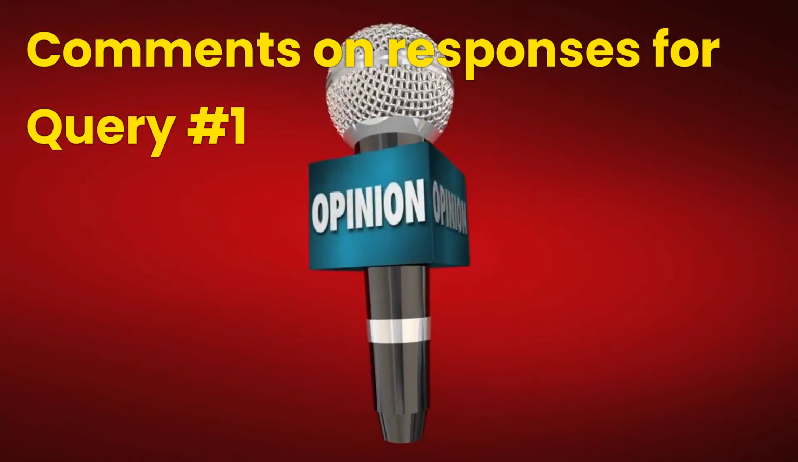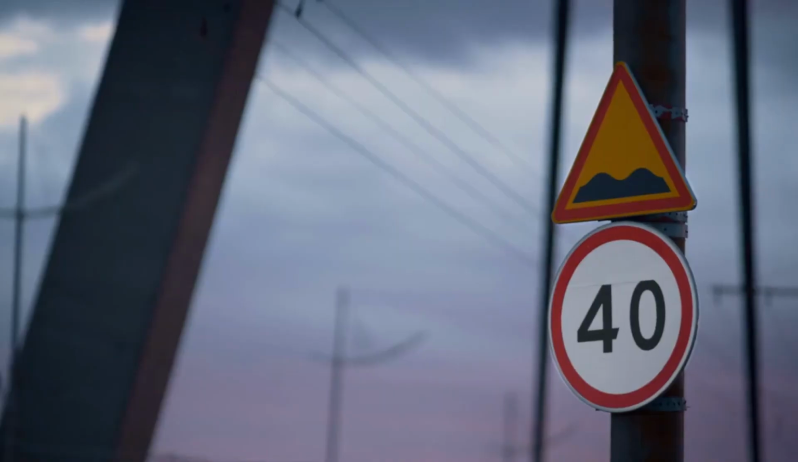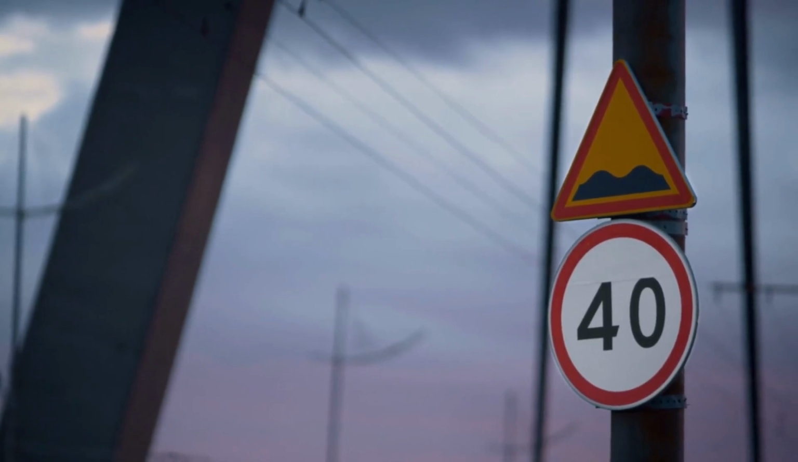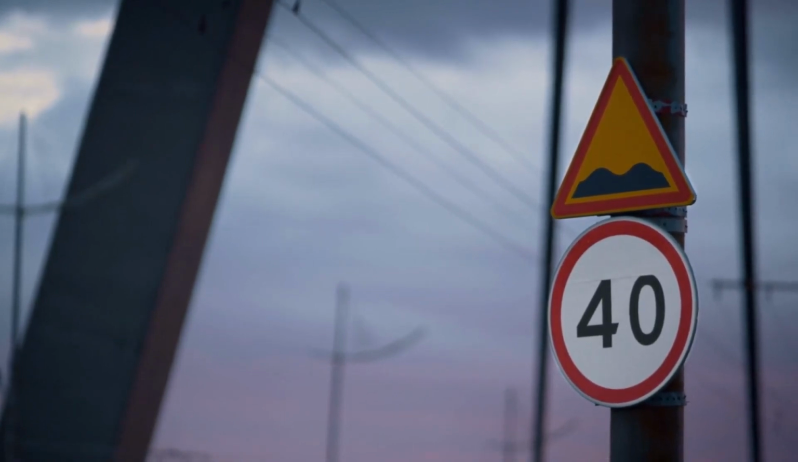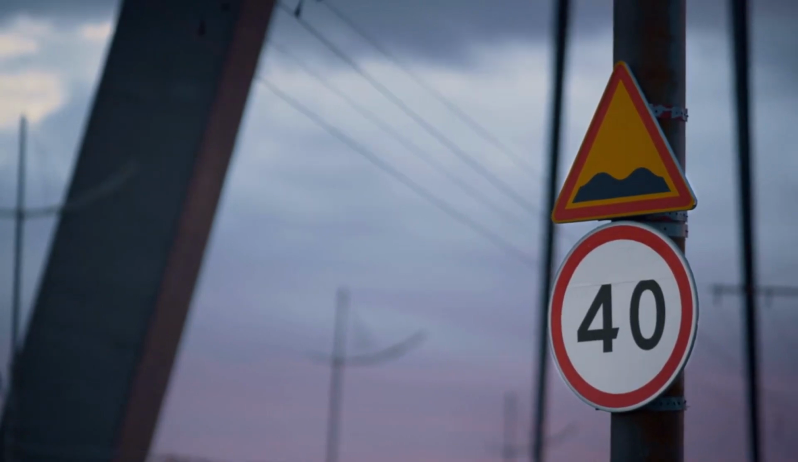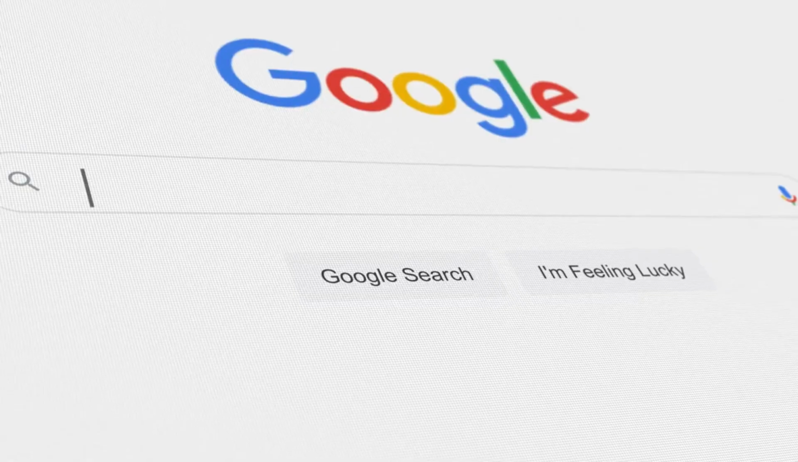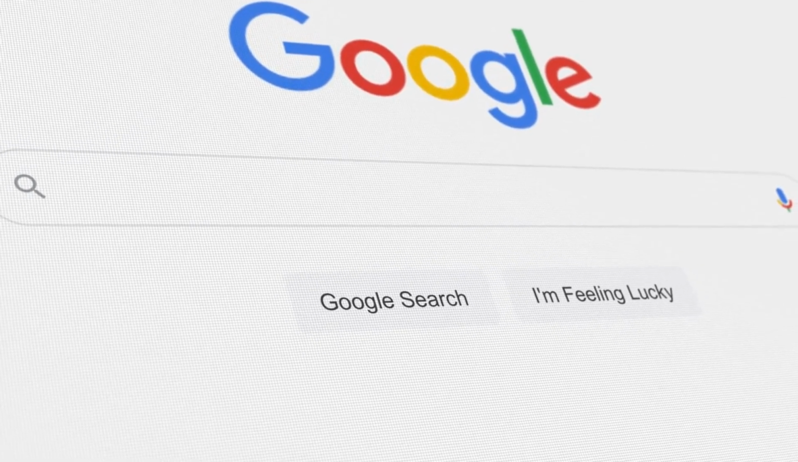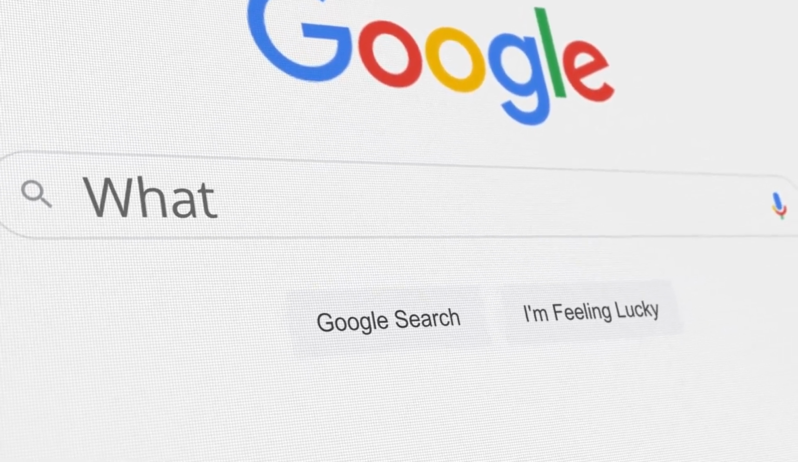Comments on responses for query number 1. In this query, ChatGPT makes you aware of its limitation and does not want to mislead you. Bard provides a well-formatted summary on requested information. Using Google It, you can find more exact information on what you need.